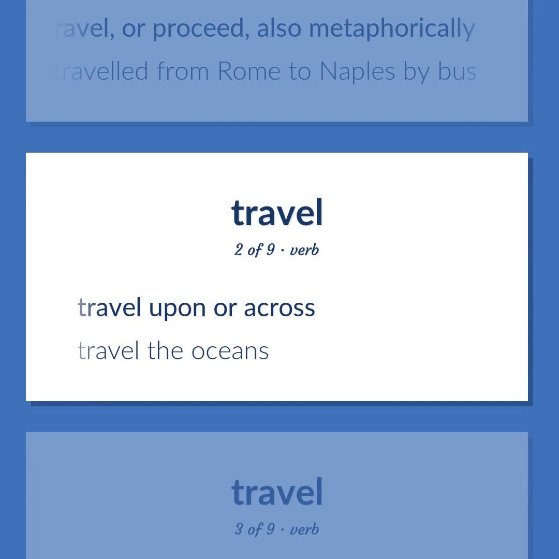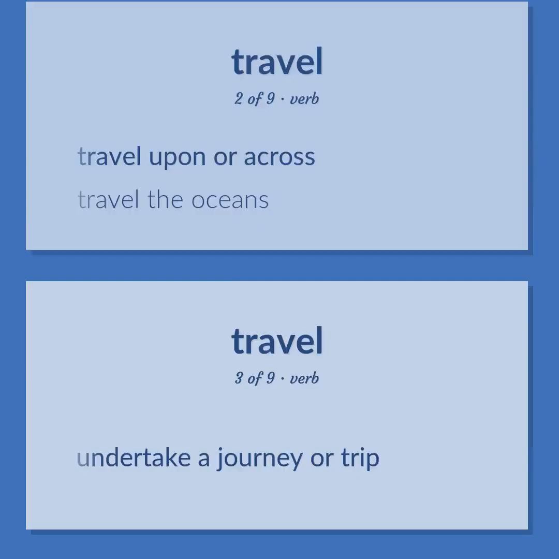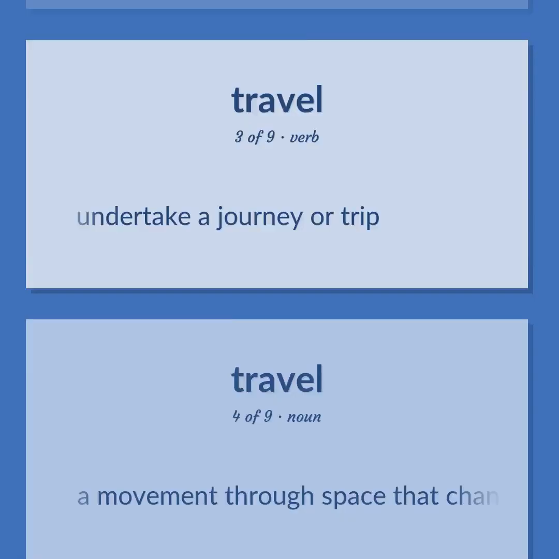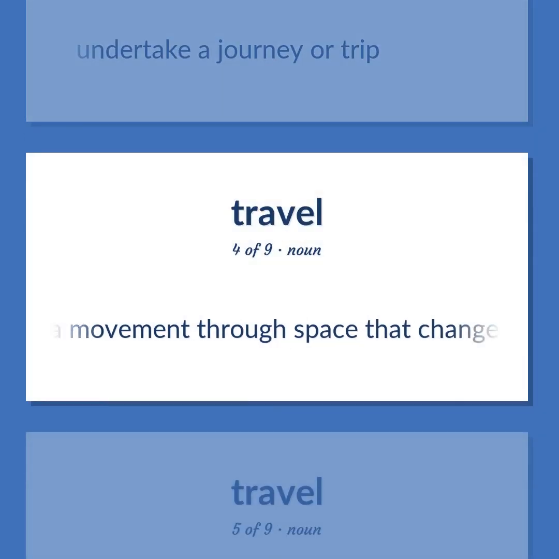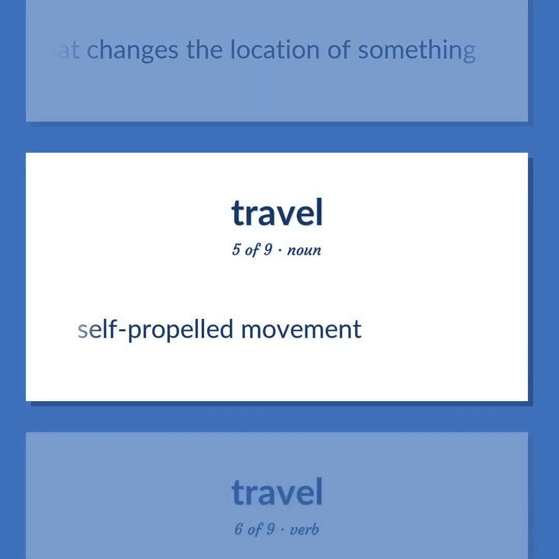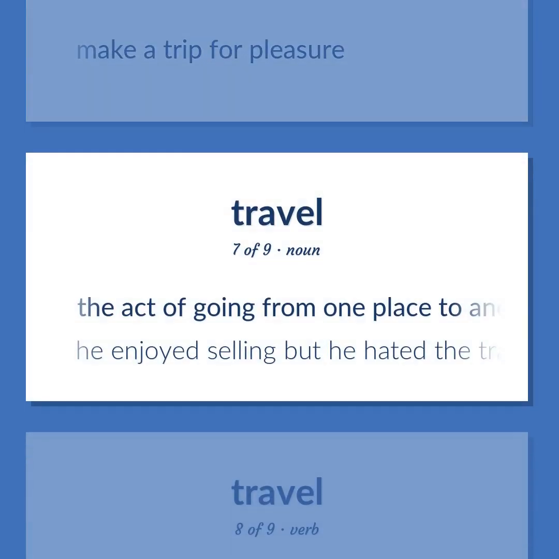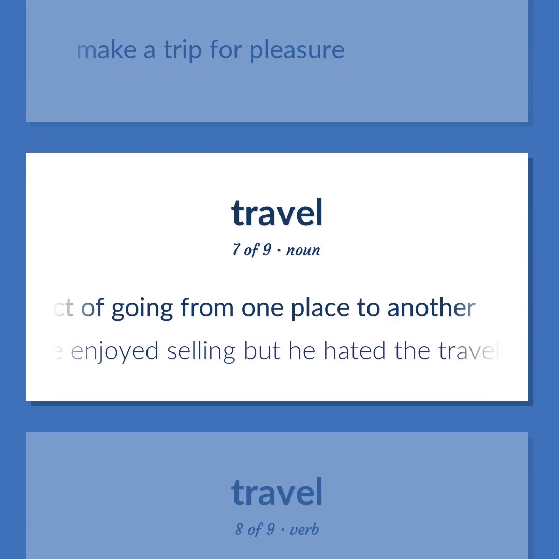Travel upon or across. Travel the oceans. Undertake a journey or trip. A movement through space that changes the location of something. Self-propelled movement. Make a trip for pleasure. The act of going from one place to another. He enjoyed selling but he hated the travel.